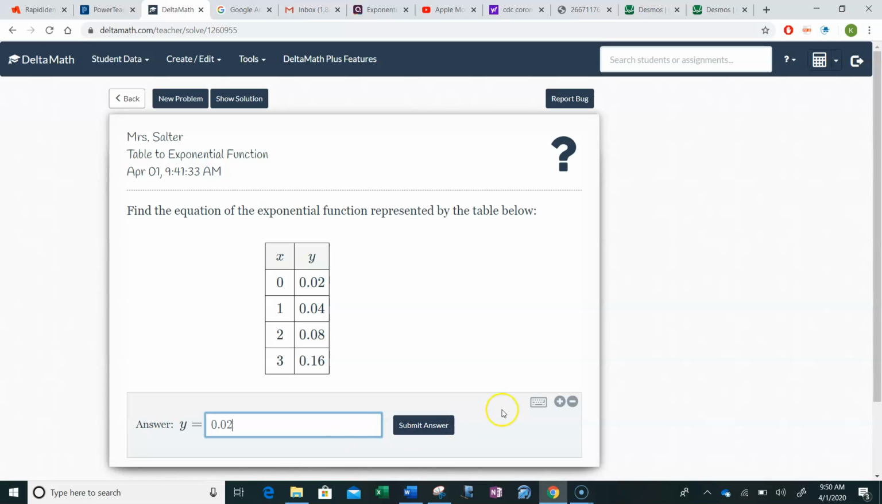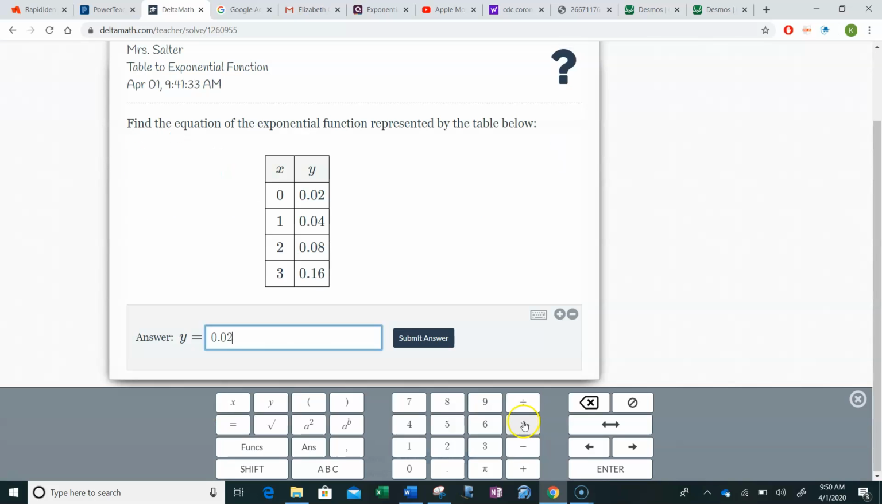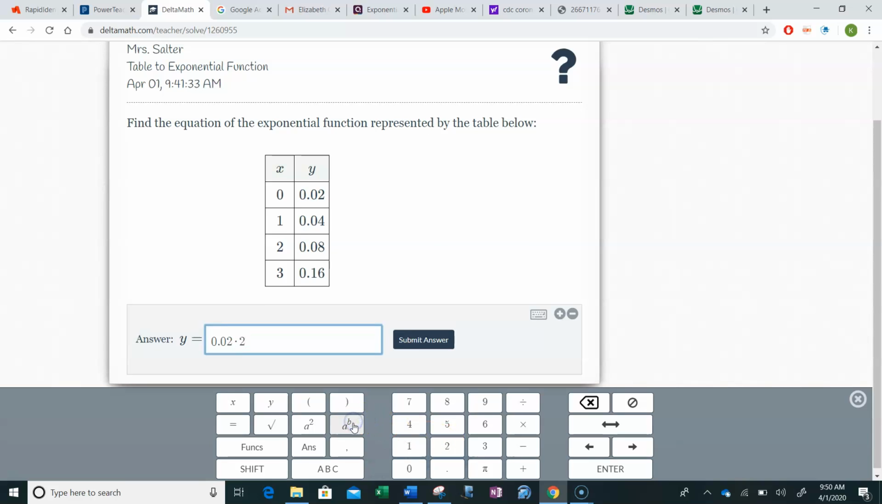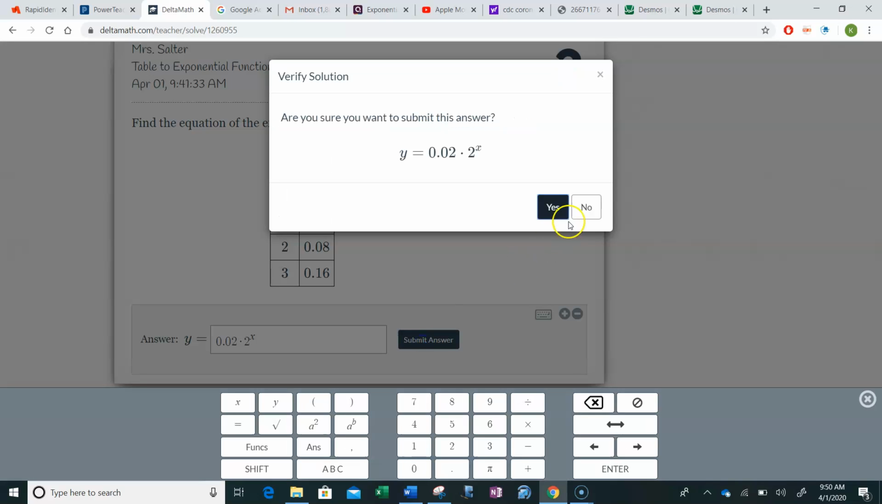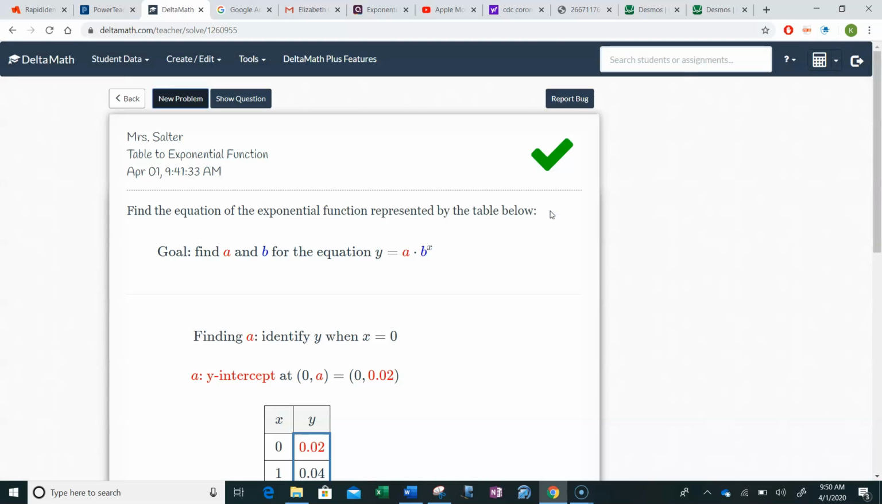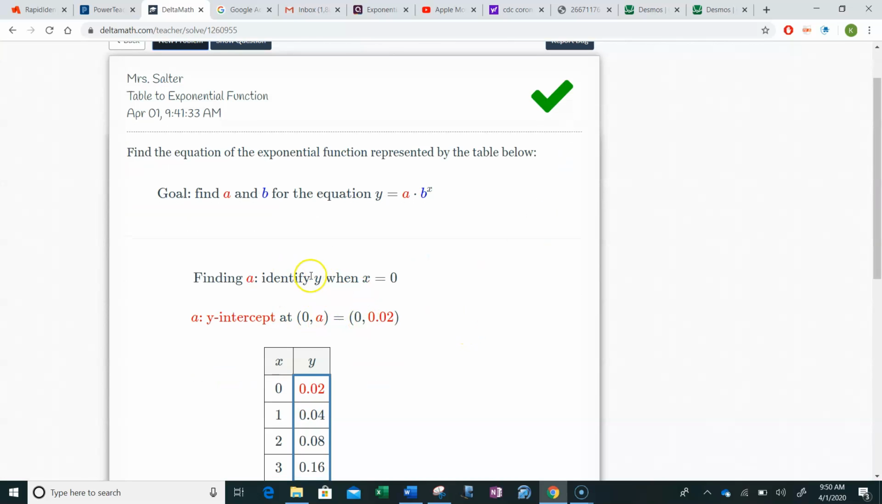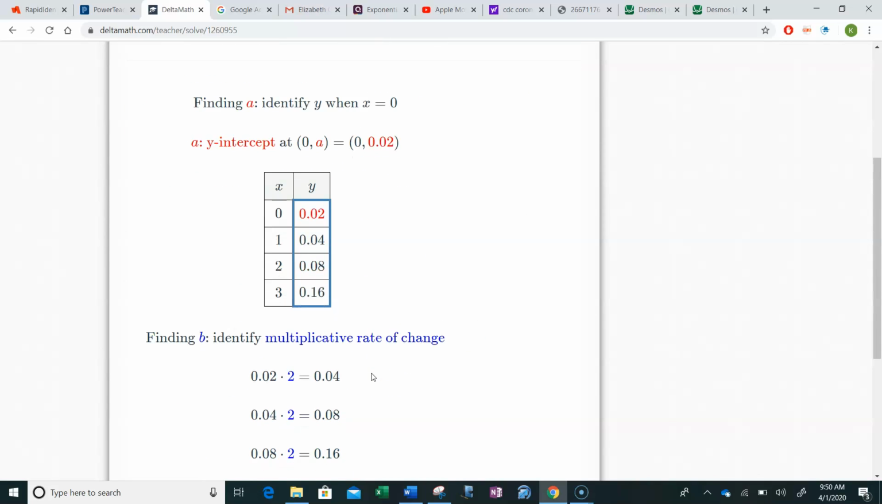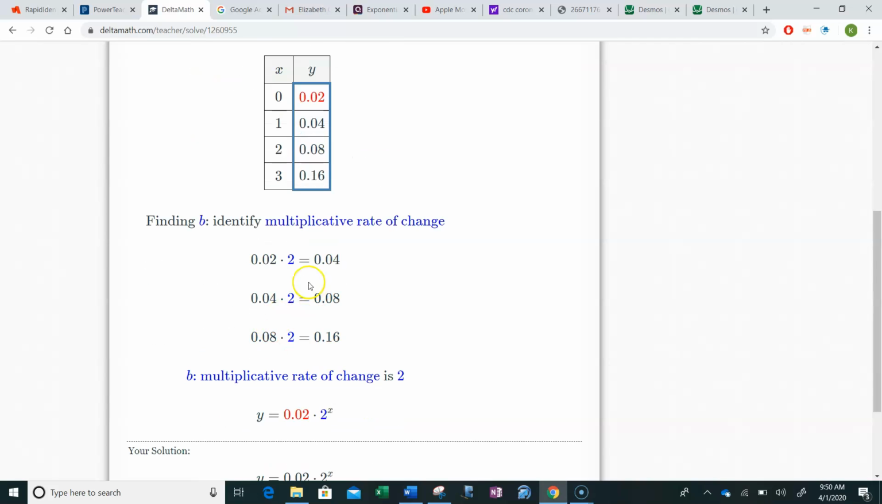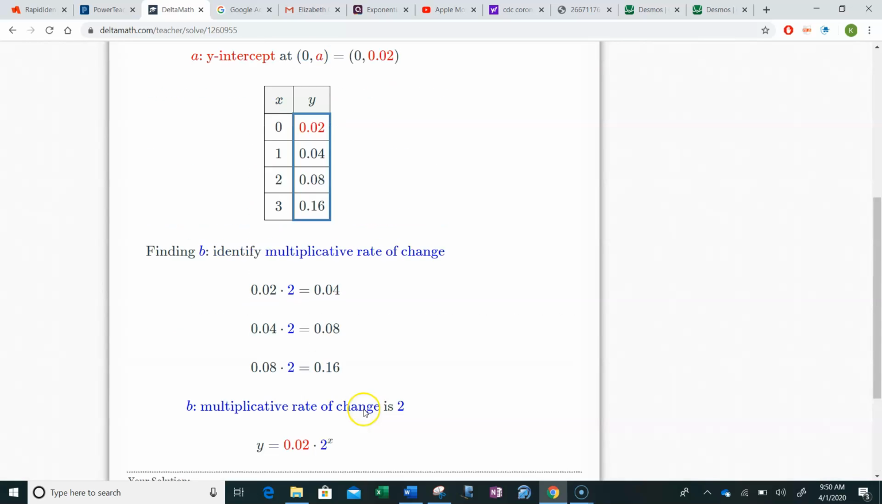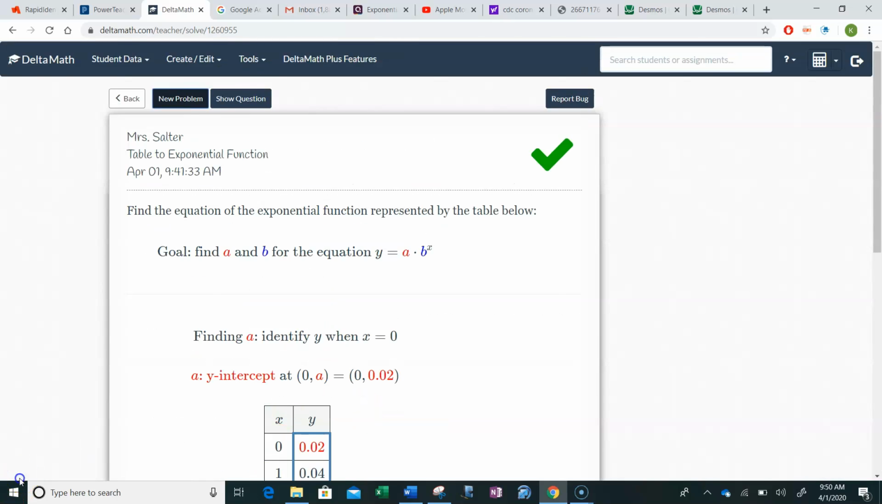0.02. And then you're just going to pull up this little tablet right here and click times. It's kind of like Desmos. And then you're going to put your multiplier, which we could see was 2. And then you're going to say raised to the x power and submit your answer. Yes, I want to submit it, and yep, it goes through and tells you how to do it. So for those of you who've been struggling with this, if you get one wrong, it tries to tell you what to do, but in this case we have the correct answer.